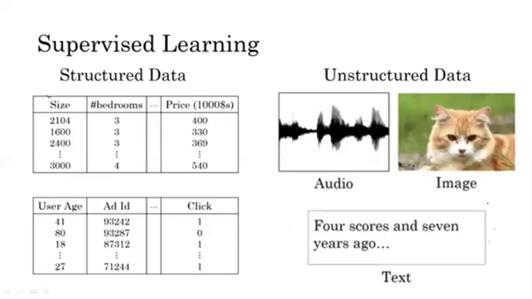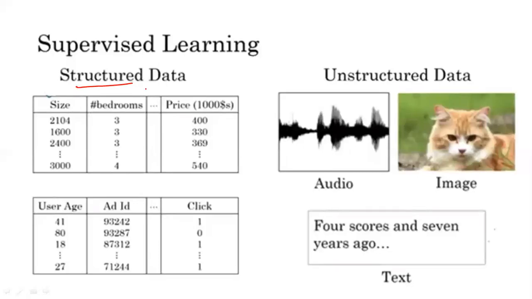So now for supervised learning, we have basically two kinds of data. The first one is structured data and the second one is unstructured data. Now, what is structured data? Structured data is the kind of data which is generally represented in the form of a table or has a specified format that can be easily understood by computers or algorithms.